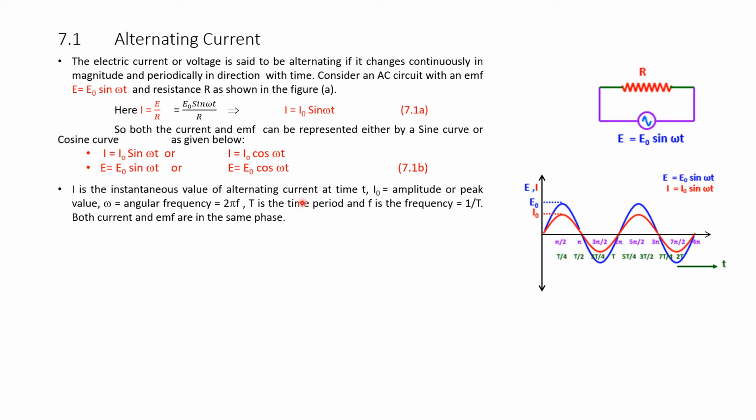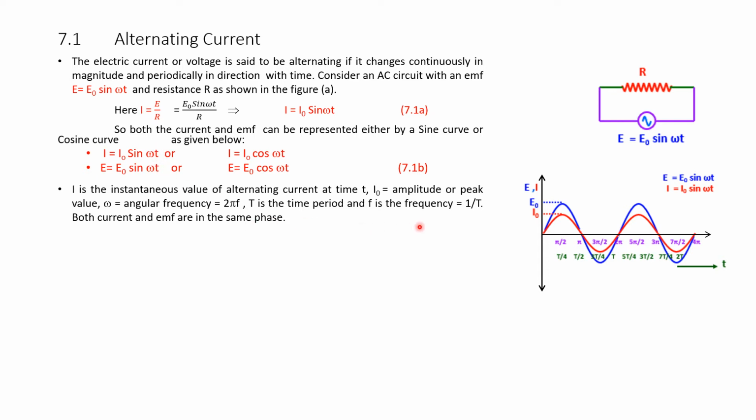In this equation, I is the instantaneous value of alternating current at time t, and I naught is the peak or peak amplitude value, and omega is the angular frequency, given by the equation omega equals 2 pi f, where T is the time period and f is the frequency, that is equal to 1 by T. Both current and EMF are in the same phase because there is no phase difference. If I equals I naught sin omega t, E equals E naught sin omega t, there is no difference, both are happening simultaneously.